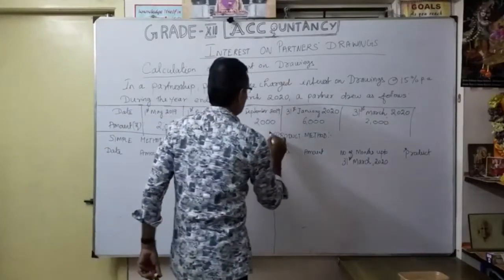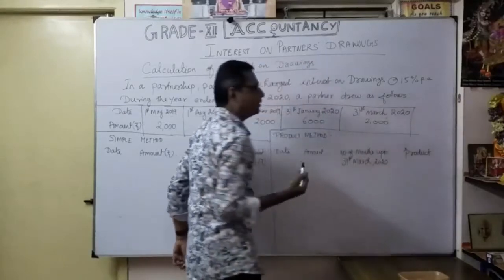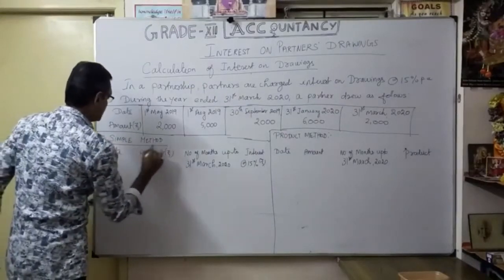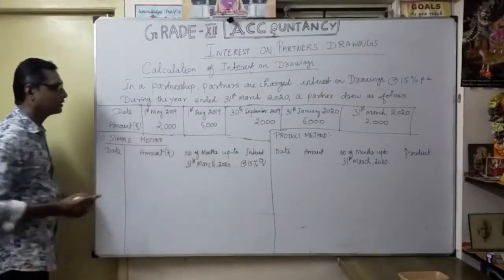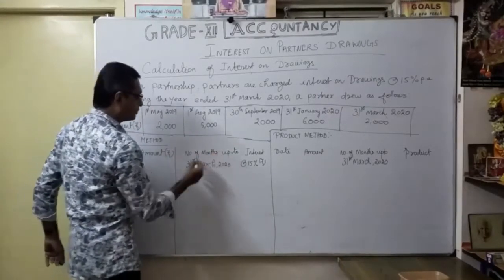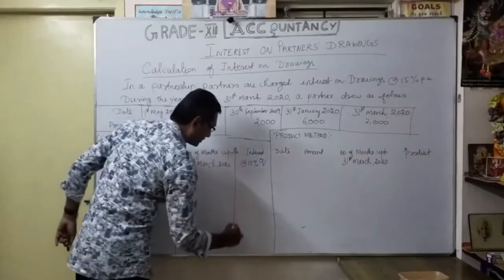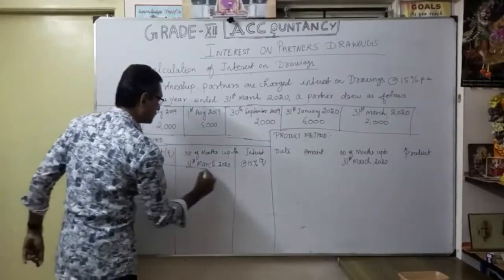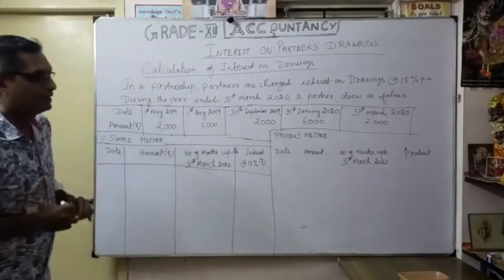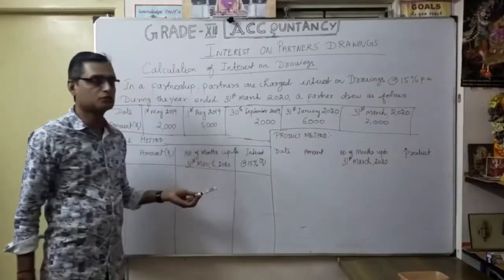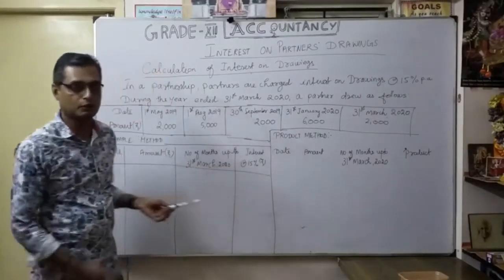So we are going to follow the simple method and the product method. Both methods we are going to discuss now, so comparatively you will be able to understand. First, according to the simple method, how are we going to calculate? We can make a 4-column classification: date, amount, number of months up to 31st March 2020, then the interest at 15% that we are going to calculate. This is the heading.